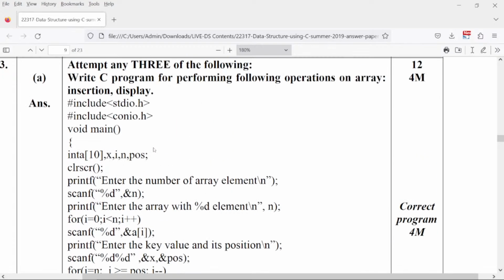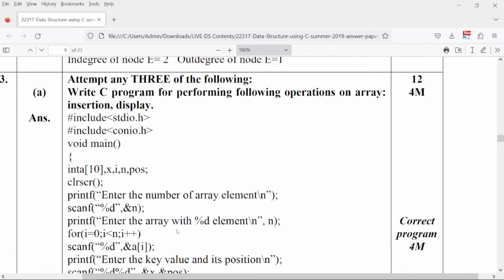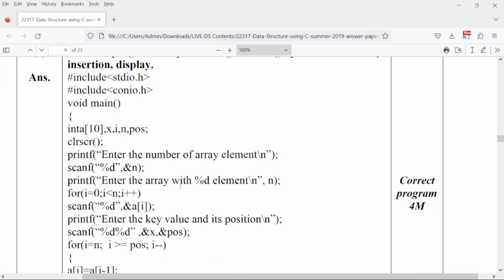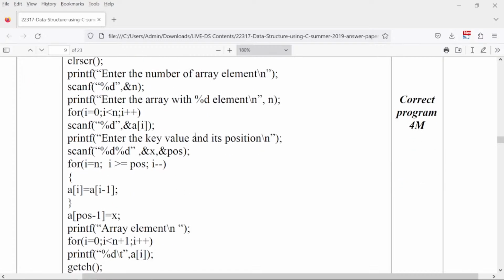सो चेक करो, इंसर्शन इनटू एन एरे, सिंपलेस्ट थिंग. You will ask the number of array elements. आपको elements कितने चाहिए. Important questions I'll give at the end of this paper. Okay. So, number of elements into the array. You are going to enter the number of elements. Then you are going to enter the elements, each and every element of that array. So, अगर आप 5 elements बोल रहे हो तो 1, 2, 3, 4, 5 elements आपको डालना पड़ेगा. Then enter the key value and its position.